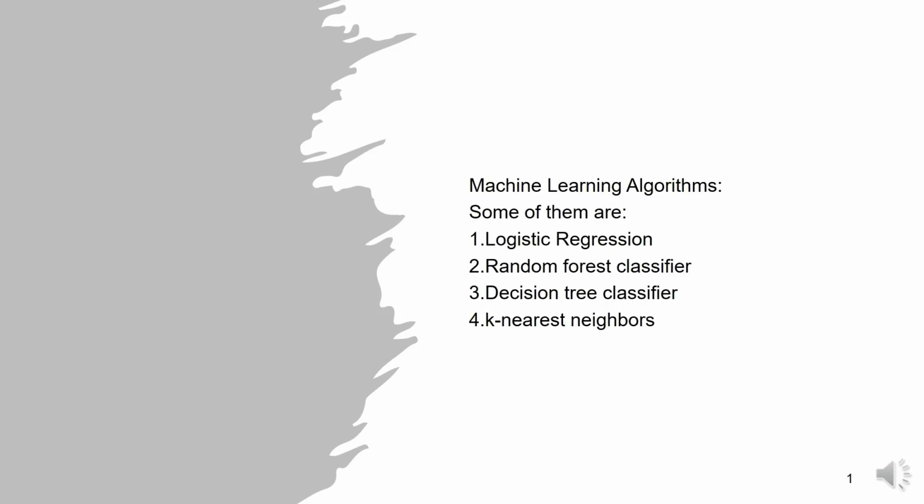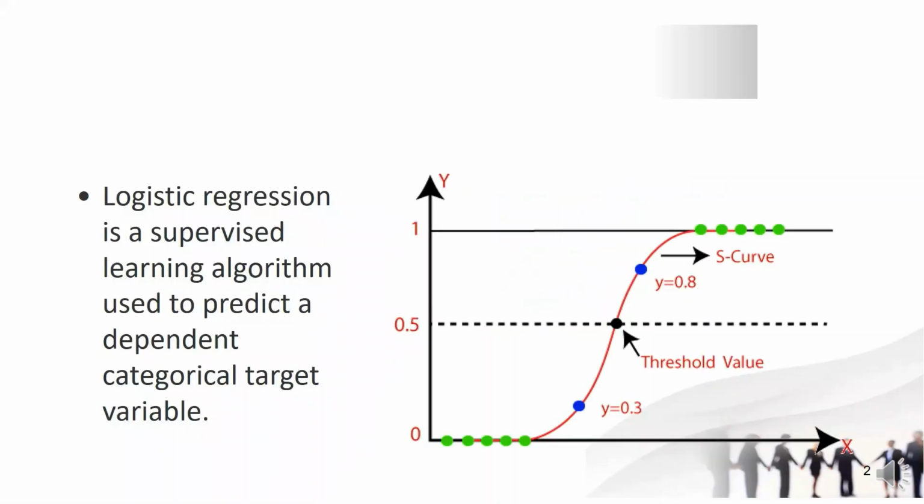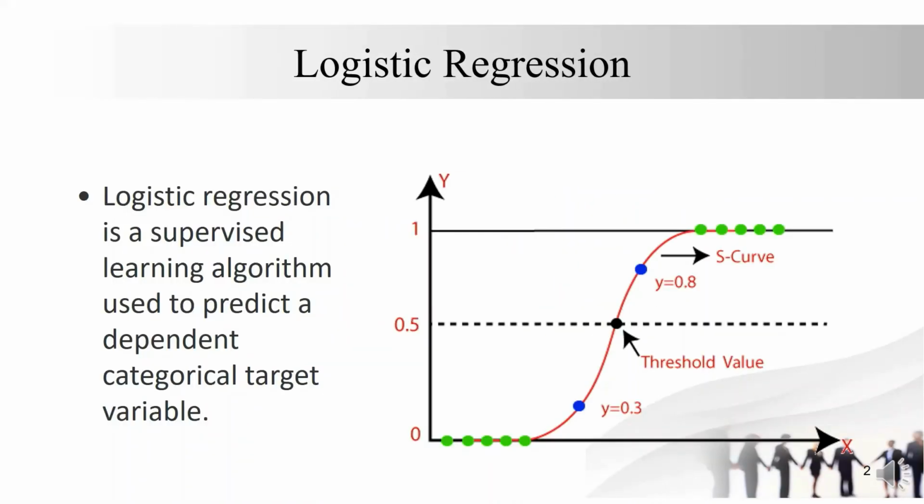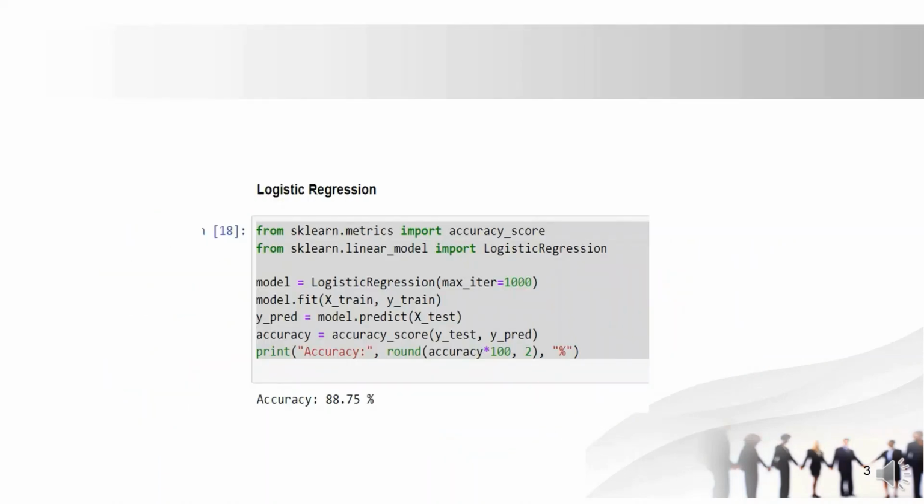Hi, this is Sushma. We used four machine learning algorithms for doing this project: logistic regression, random forest classifier, decision tree classifier, and k nearest neighbors. Coming to logistic regression. Logistic regression is a supervised learning algorithm used to predict a dependent categorical target variable. Here is the code for logistic regression, and the accuracy for this model is 88.75%.